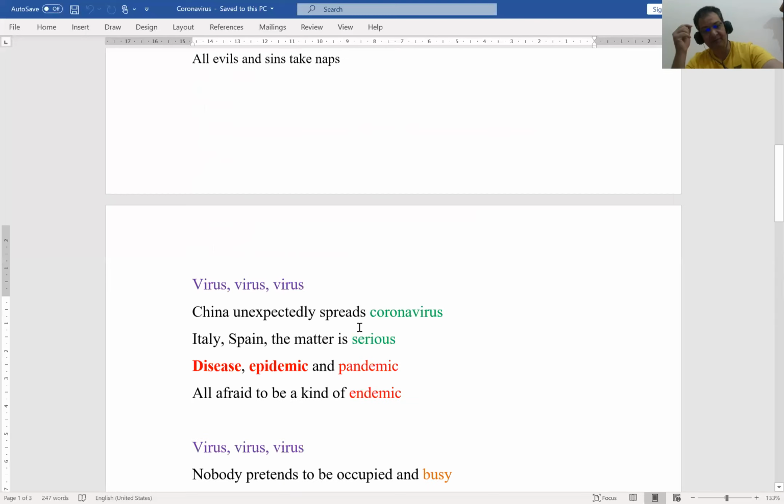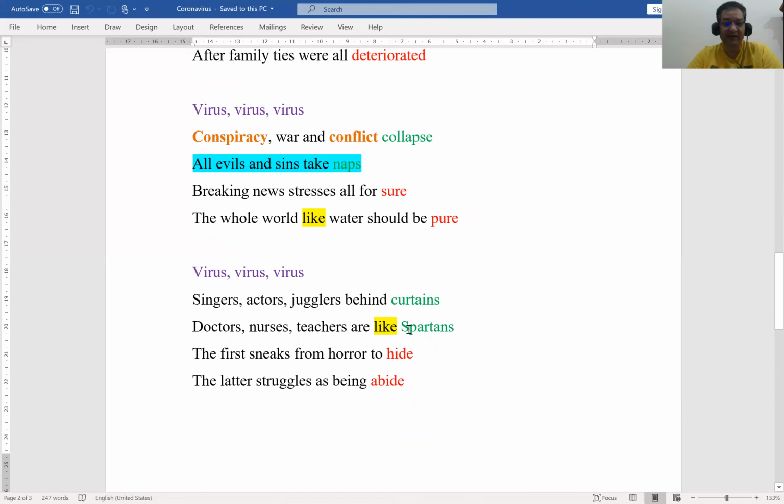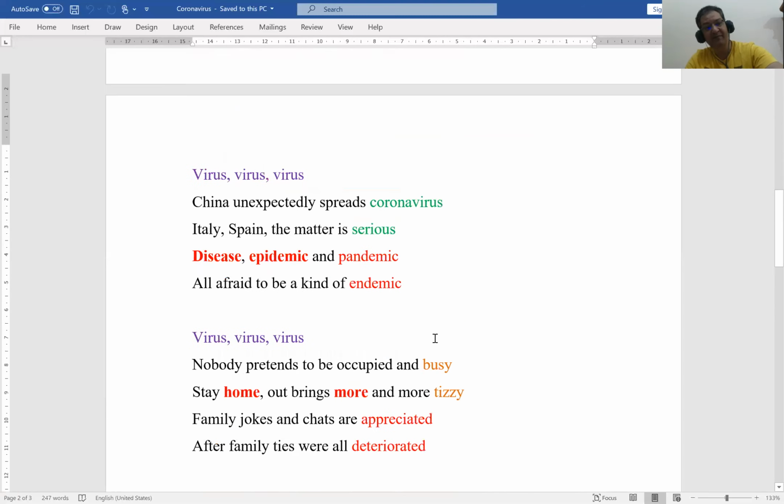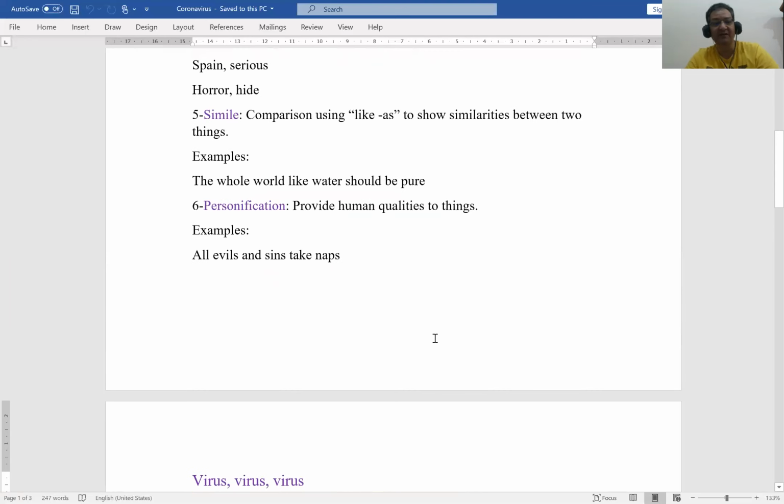Let's go to the poem. If you find like or as, like this one, the whole world like water should be pure, I talked about this before. This is simile. Here, doctors, nurses, teachers are like Spartans. I compare doctors, nurses, and teachers with Spartans because they are all courageous. Here in the comparison, I used the word like. This is called simile, a comparison between two things using like or as.